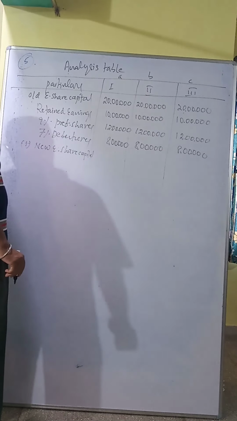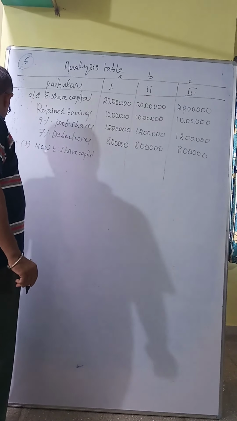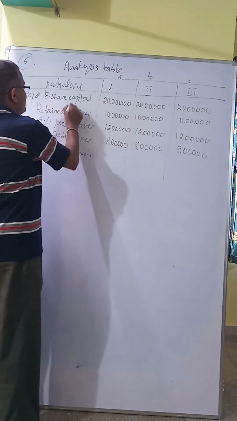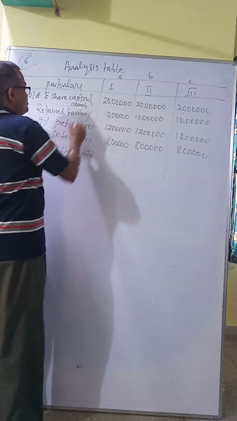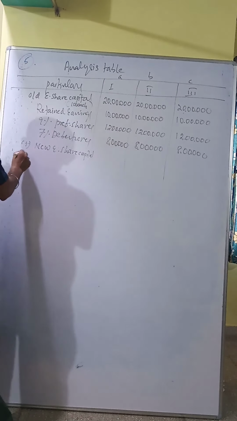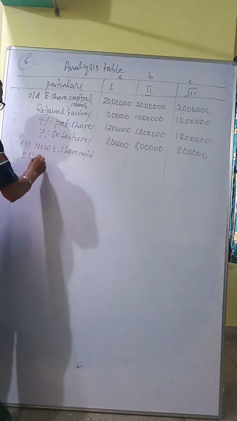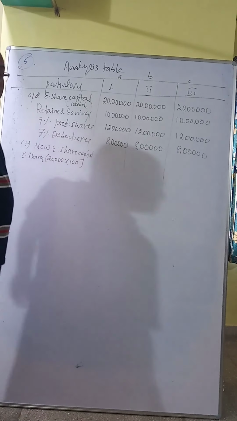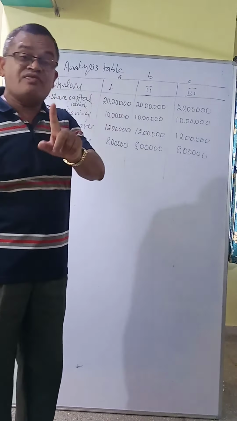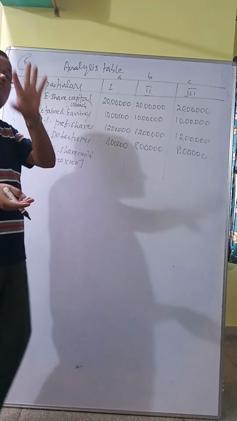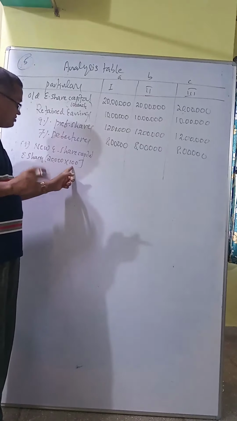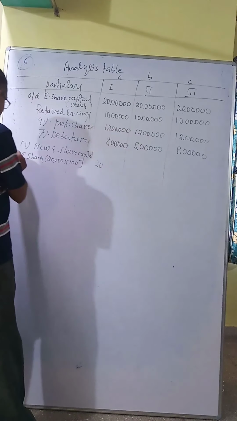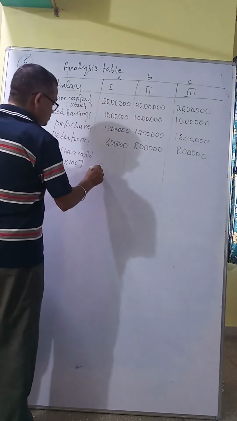What is given in the first point? Issue of 20,000 equity shares at a premium of rupees 25 per share. The actual face value is 100 each. How do they raise the equity share capital? Equity shares, 20,000 of rupees 100 at a premium of rupees 25 per share, means 100 plus 25 premium. We have to show face value 100 rupees, and the premium should be shown separately. So for the first plan, point A, that is 20 lakhs.